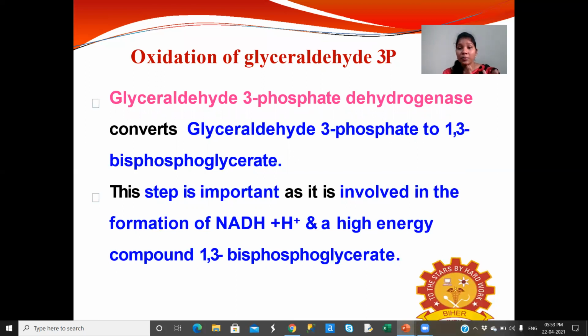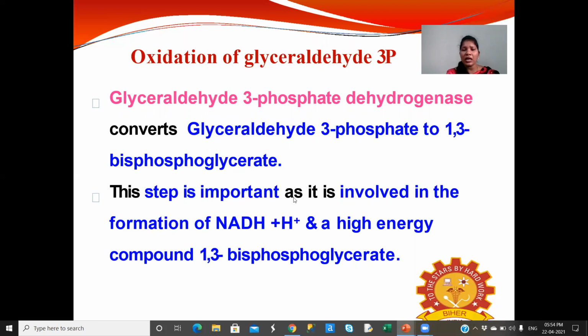Now in the splitting phase, fructose 1,6 bisphosphate is converted to two 3 carbon compounds, dihydroxyacetone phosphate and glyceraldehyde 3-phosphate. The dihydroxyacetone phosphate undergoes isomerization, and the glyceraldehyde 3-phosphate undergoes oxidation. Glyceraldehyde 3-phosphate dehydrogenase converts glyceraldehyde 3-phosphate to 1,3 bisphosphoglycerate.